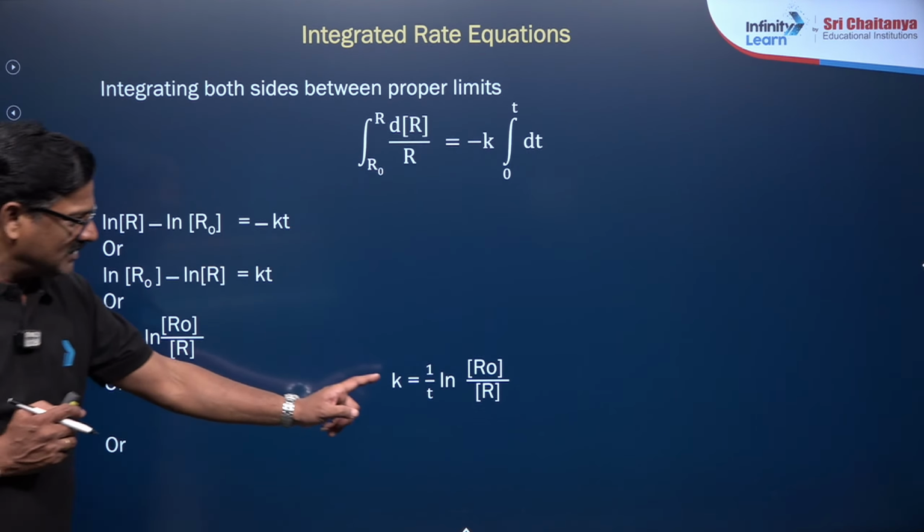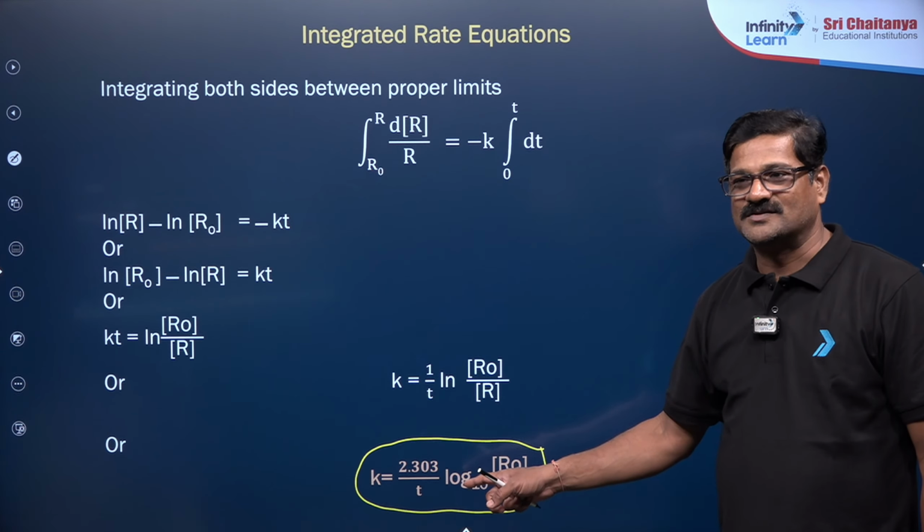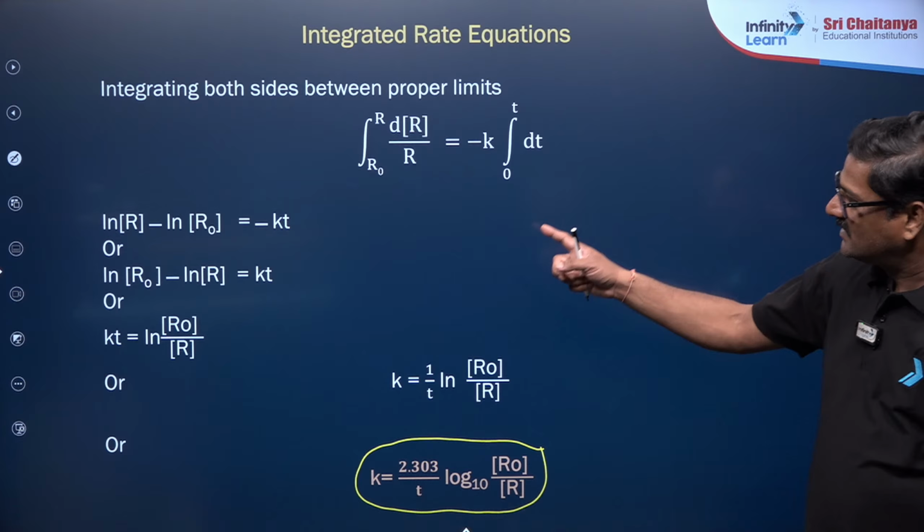It is given as k is equal to 2.303 by t log R naught by R. And you are going to use this expression for more than 100 times when you prepare for the kinetics chapter. In this kinetics chapter, the Arrhenius equation is one and this equation is another. They are the king makers. Definitely you are going to expect a question based on this. So don't forget this.